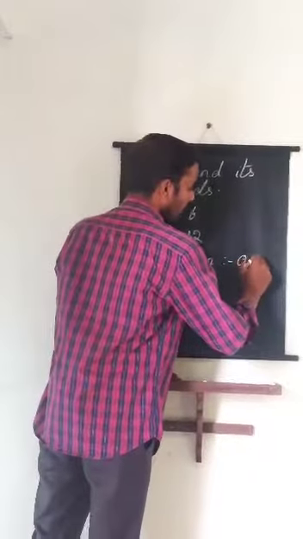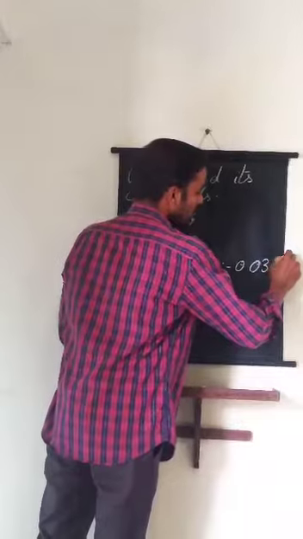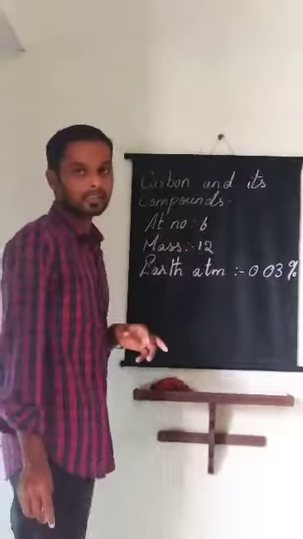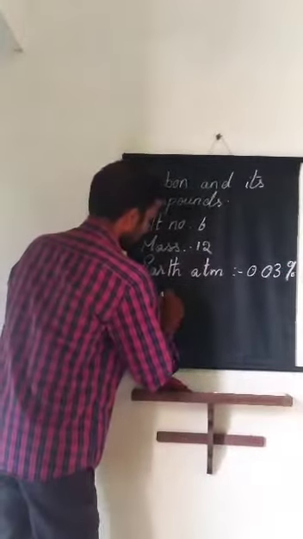nearly 0.03% of carbon is present as carbon dioxide.